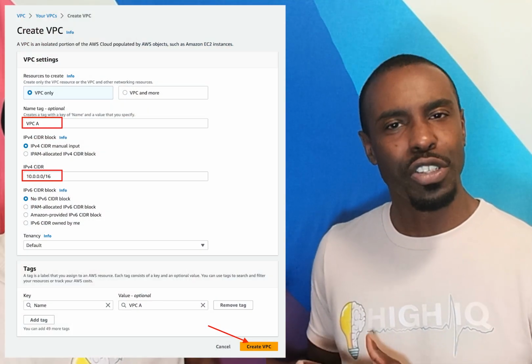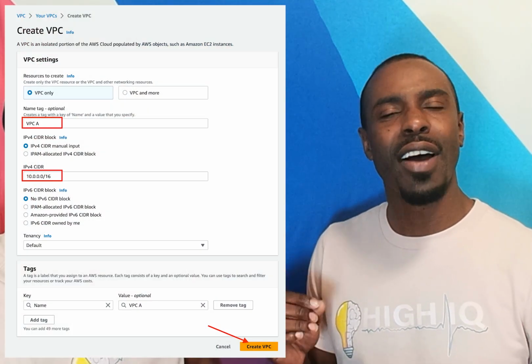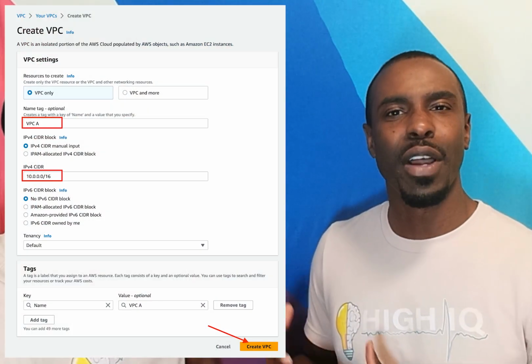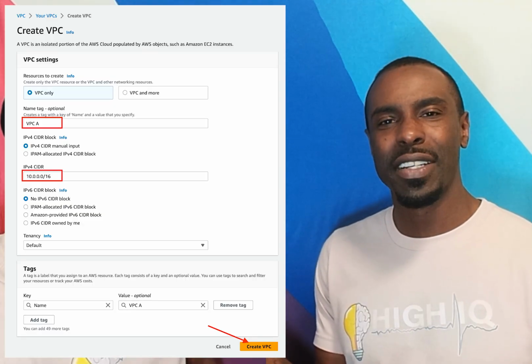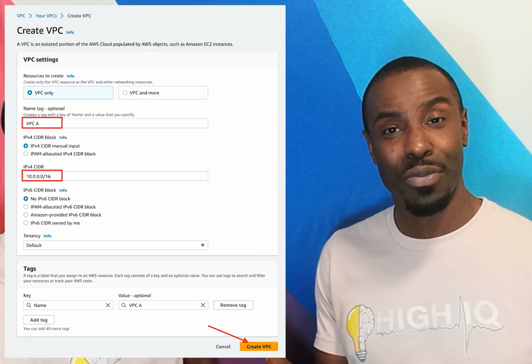When I think about a virtual private cloud, I think about a neighborhood. When I'm creating a virtual private cloud, I have a logical network where my application will be deployed. And just like a neighborhood, with the street sign, there's a number that talks about where the addresses of the homes will start. With the VPC, that is similar to a neighborhood in the street sign, is a CIDR range.